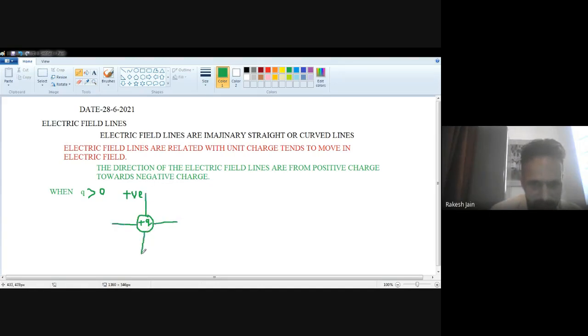These are imaginary lines. They are electric field lines, in which we should put the arrow sign towards the external side. Why? Because this is a positive charge. So whenever a negative charge is experienced, the direction of those field lines is towards that negative charge from this positive charge. So these are the electric field lines for the positive charge, because Q is greater than 0. It means the quantity Q is positive, so it is a positive charge.